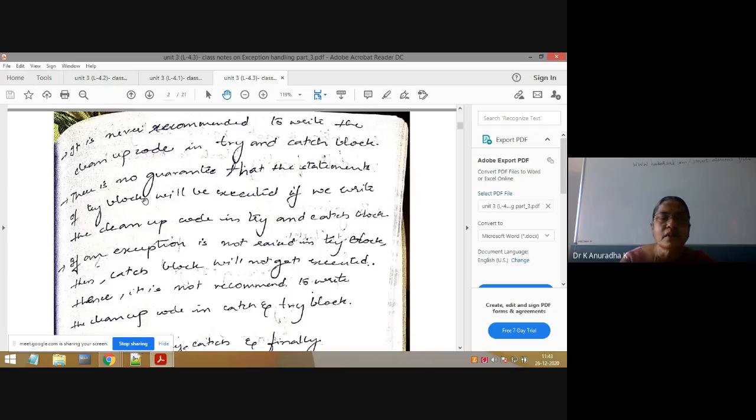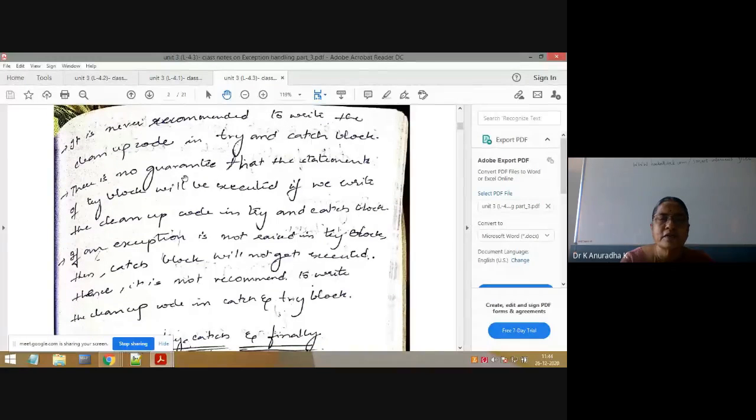Next, why should we write cleanup code in the finally block only? There should be some reason, no? Here I will explain. It is never recommended to write the cleanup code in try and catch blocks. Never recommended.